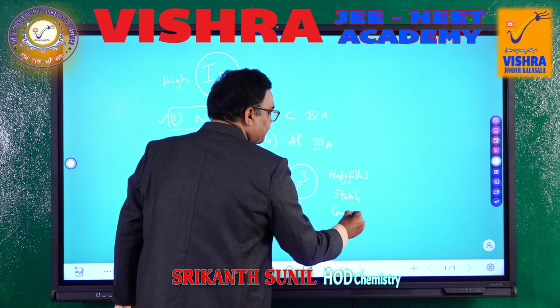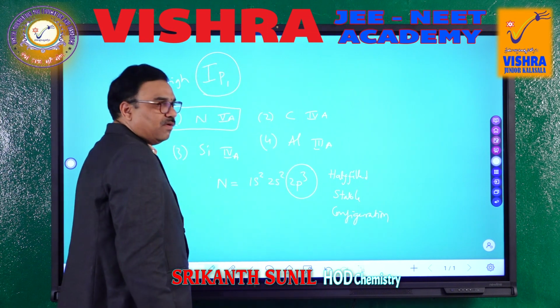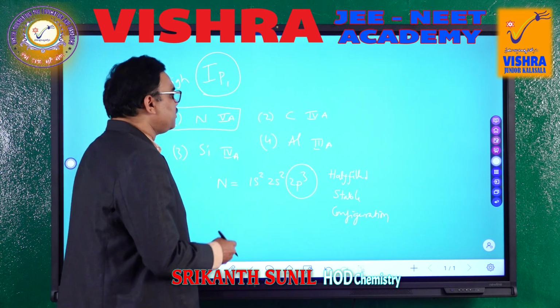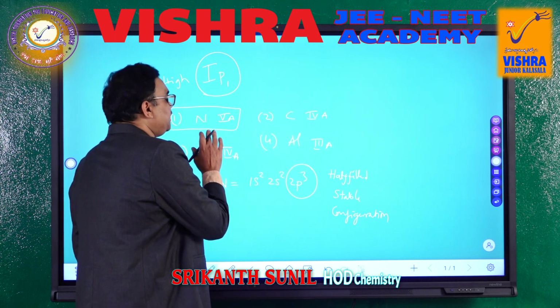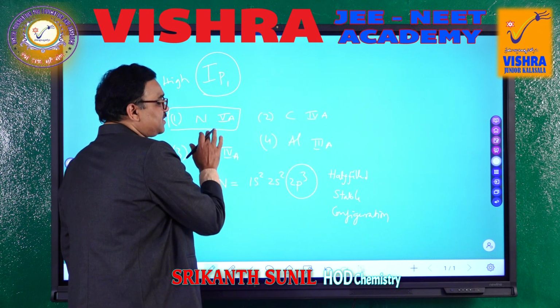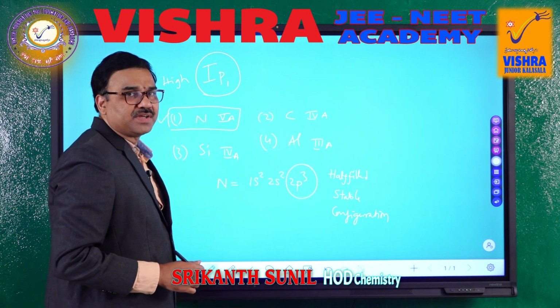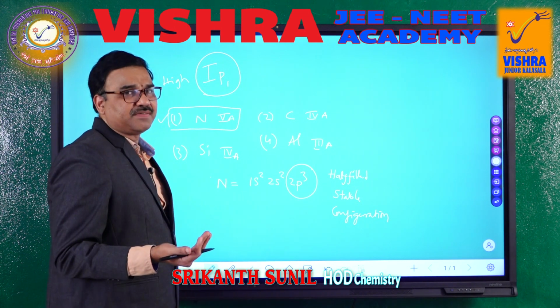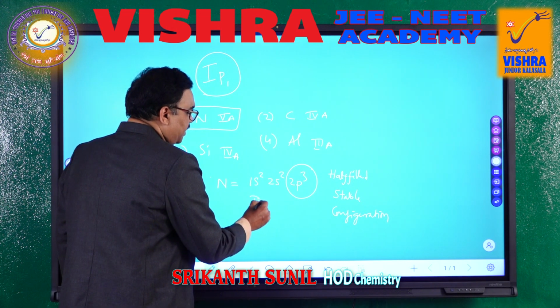So the first electron you can easily remove from carbon or silicon or aluminum. But when you compare the electronic configuration of these three with this, it will be very, very difficult, because it is a stable configuration. It will resist giving the electron, so IP1 will be high.